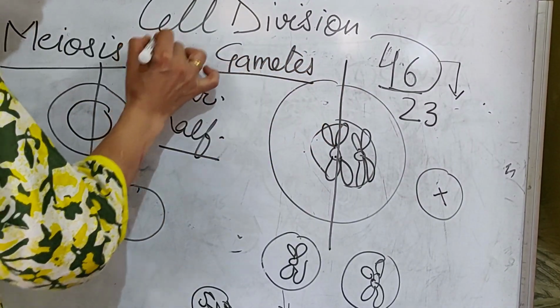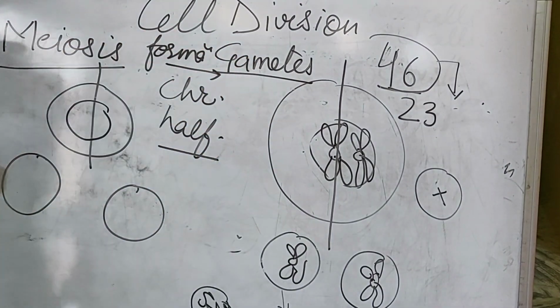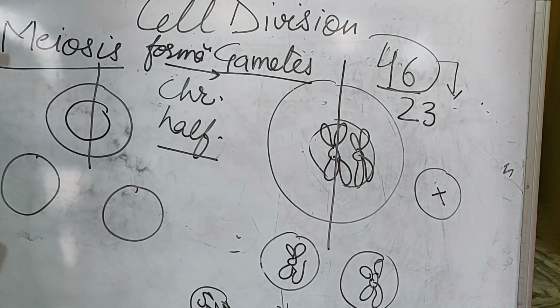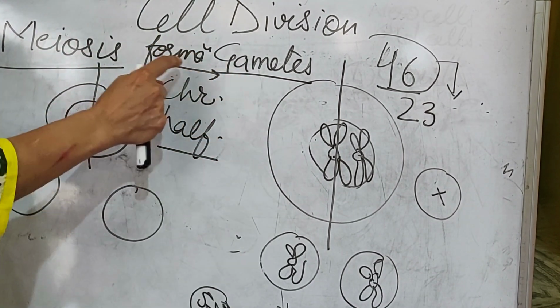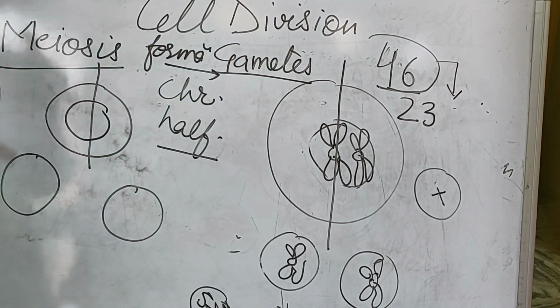For the formation of gametes, this is required. Gametes, just now I told you, they are egg and sperm, male gamete and female gamete. For the formation of these gametes, this process of meiosis is needed.